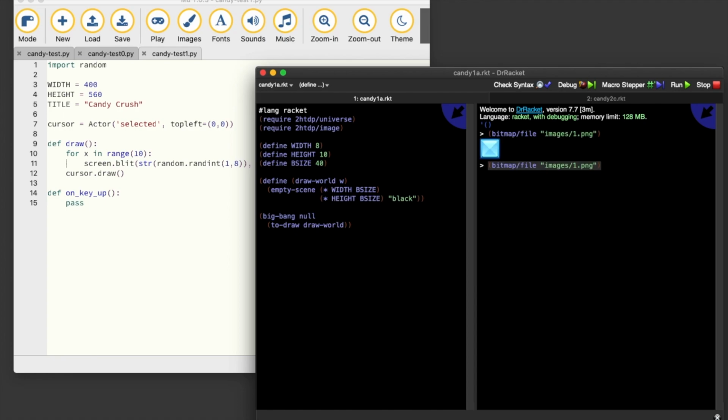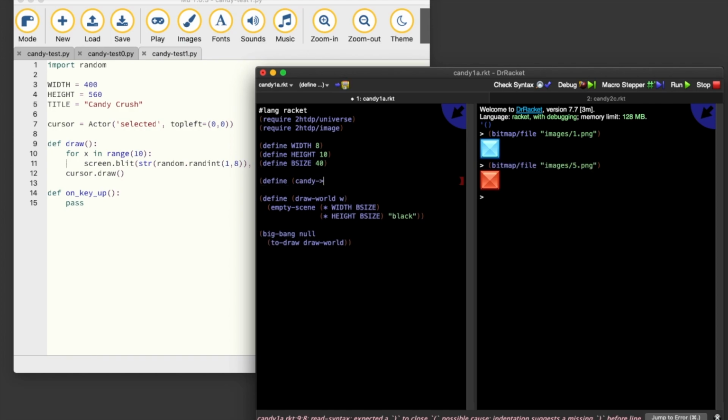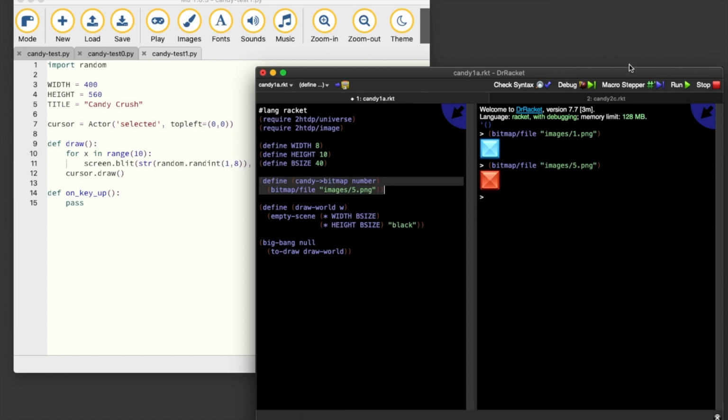Here we can get a tile, and we can change the number and get a different one. So let's write a function now to do that for us. So we can take this line of code and put it into a function over here. Now we're not using the number at the moment, we just want to see if this function works. So let's just run that, pick up that code change, and now we can try using the function. So it doesn't really matter what the number is, we get the same tile back.